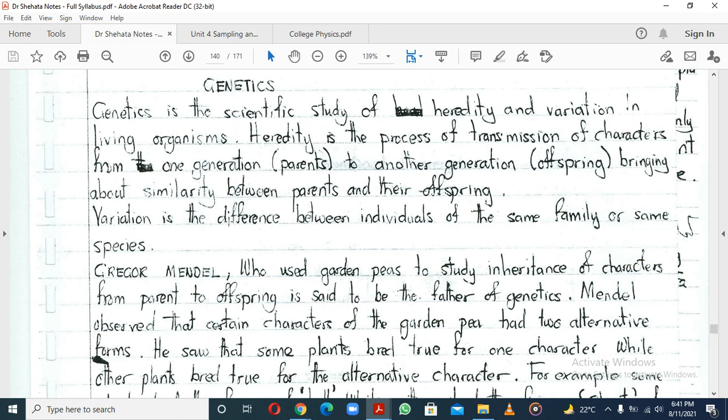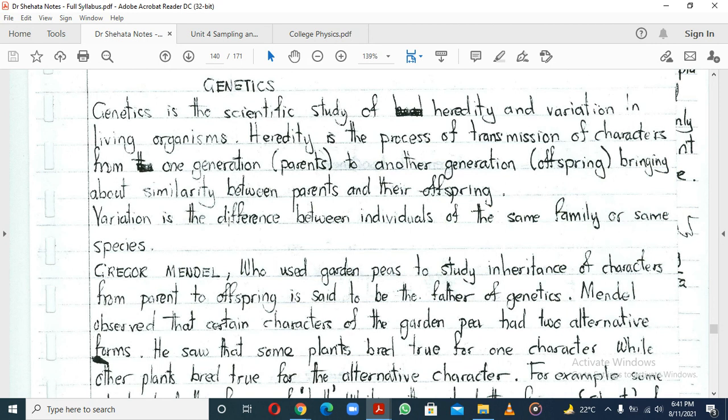Then variation: you're not identical to your siblings unless you are twins. Of course, being twins is normal as well, but it's not as common as being different. So variation is just a difference between individuals.